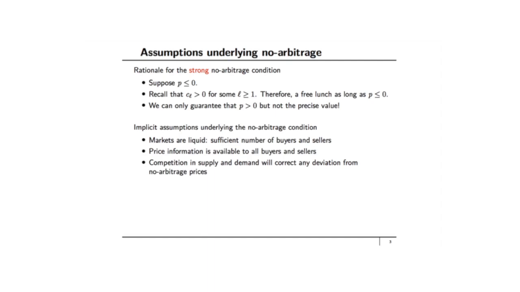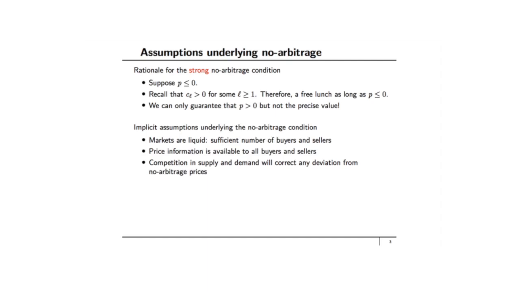Again, using the same arguments that we used before, the seller of such a contract will have an incentive to increase the price. The buyers will still be around because it's still a good deal at something positive. We cannot guarantee what the precise value of the price is going to be, but for some price strictly positive, it will still remain a good deal because there exists a cash flow CL which is strictly positive for some time L in the future. And again, buyers and sellers will compete in order to set the price P.